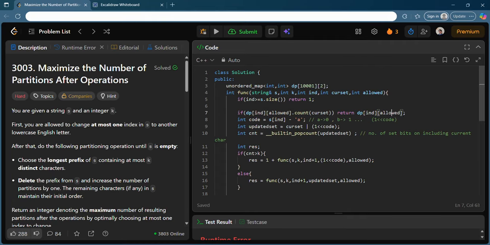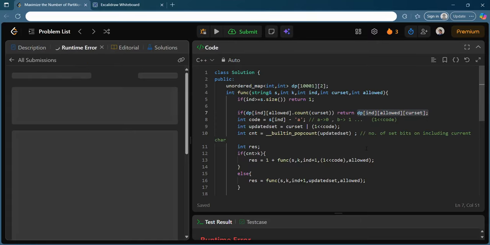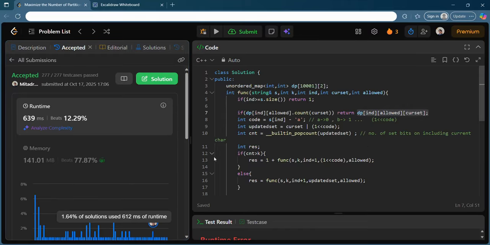You see, this thing will be swapped, right? Current set is at last now. Because this is the key, again I am telling you, this is the map, this is the key, and the whole thing which is returning is the value of the corresponding key in the map, right? So now if you try to submit and check, you see you do get an accepted.